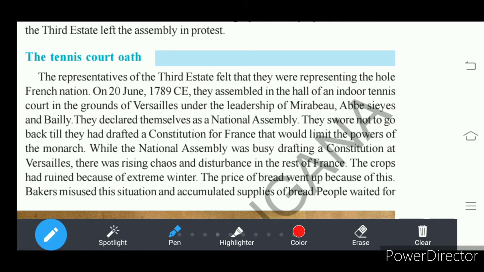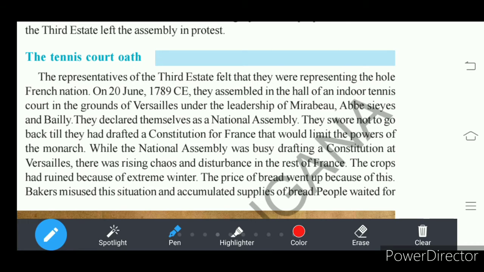This Estates General was also in a big hall in Versailles, understand. Versailles is a big palace, right? In that palace there is a big conference hall, and that was allotted for the Estates General, right? And in front of this Versailles Palace there is a tennis court.